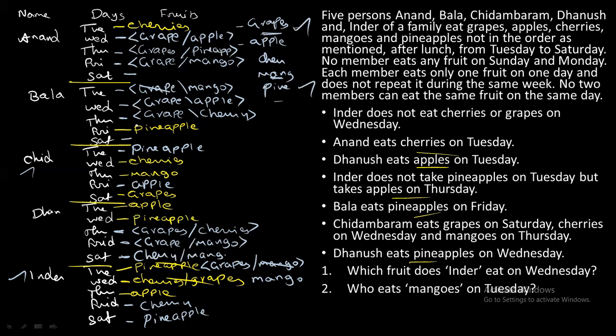Next, when coming to Bala, you already filled mango on Tuesday, so you cannot fill mango. So you have only two options, cherries or apple. So you can fill it with cherries or apple. Next, now if you take Anand, you cannot fill cherry because you already filled cherries on Tuesday. So you have only two options, apple or mango.